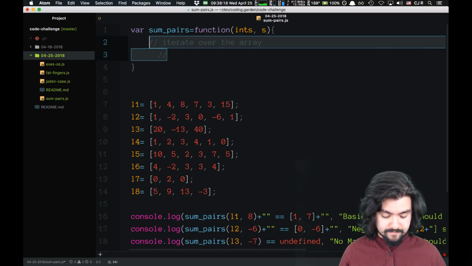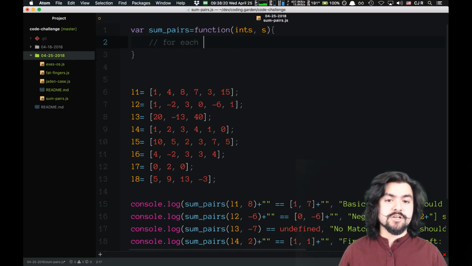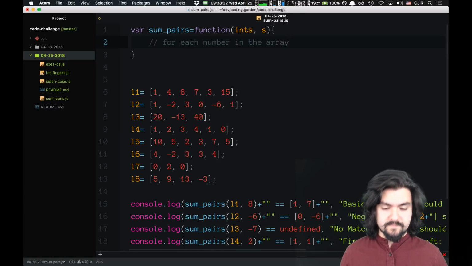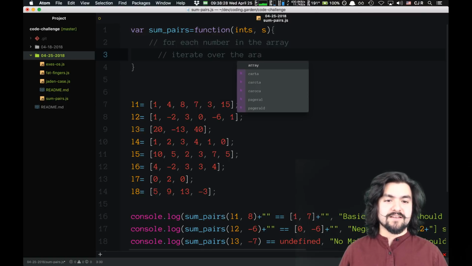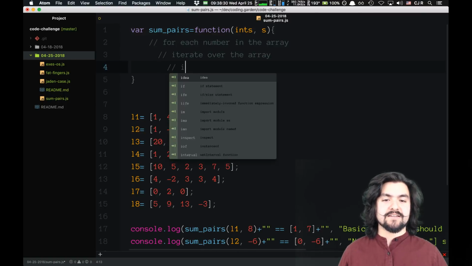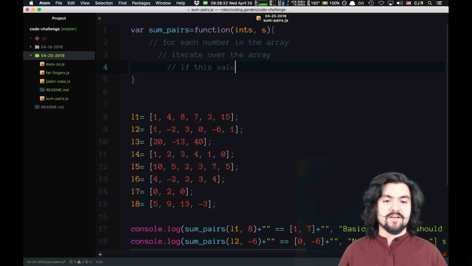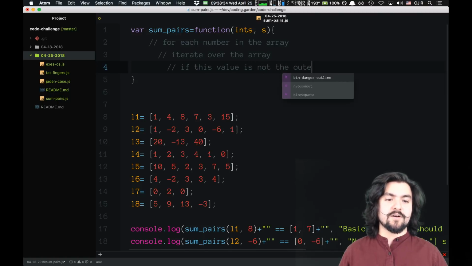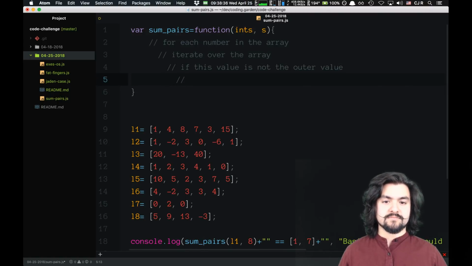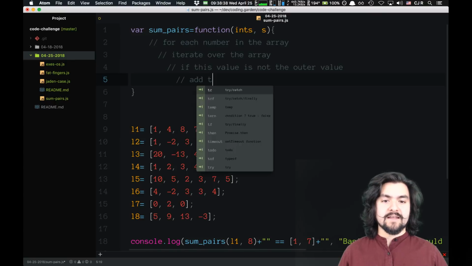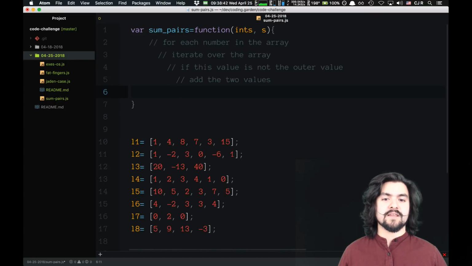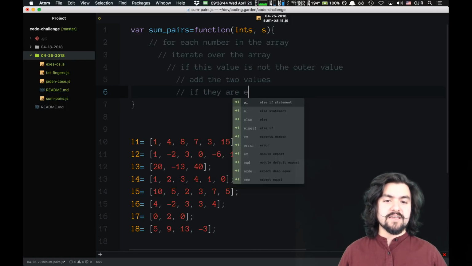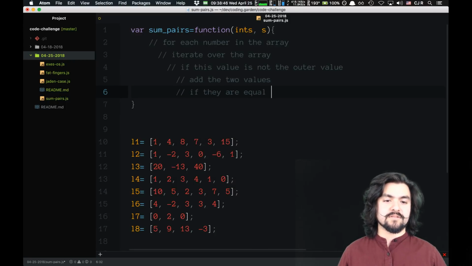So we'll say for each number in the array, iterate over the array, and if this value is not the outer value, add the two values. If they are equal to s,